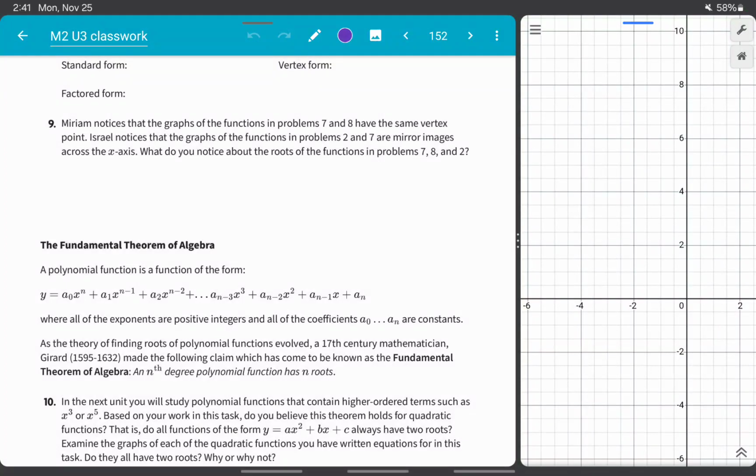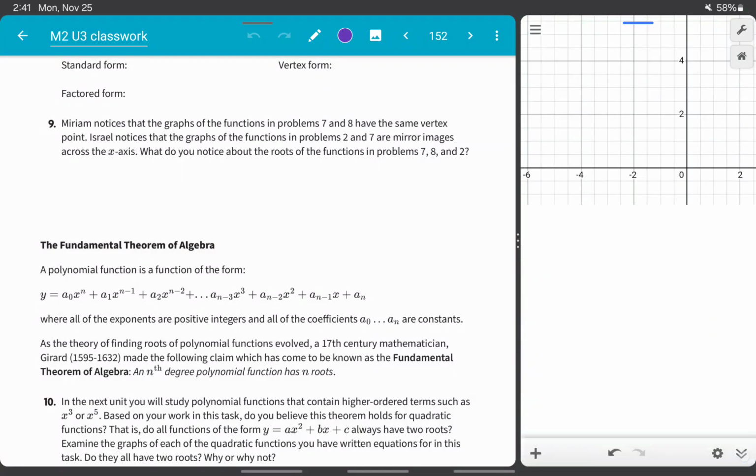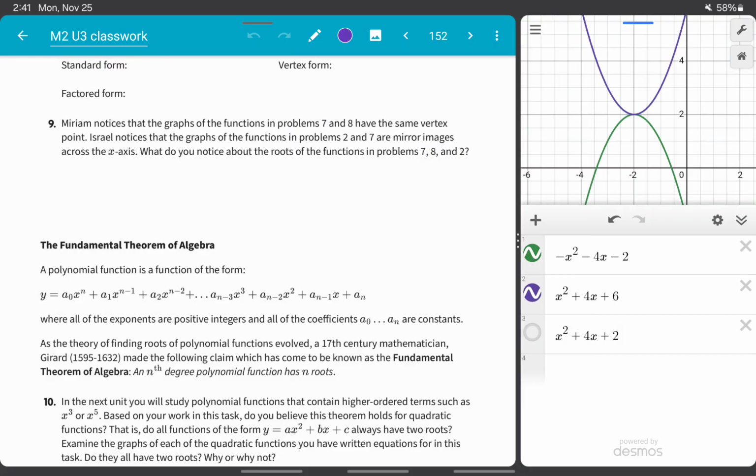Miriam notices that the graphs of the functions in problem 7 and 8 have the same vertex point. Now let's take a look at the graphs from 7 and 8. So yeah, they have the same vertex point right there at negative 2, 2.